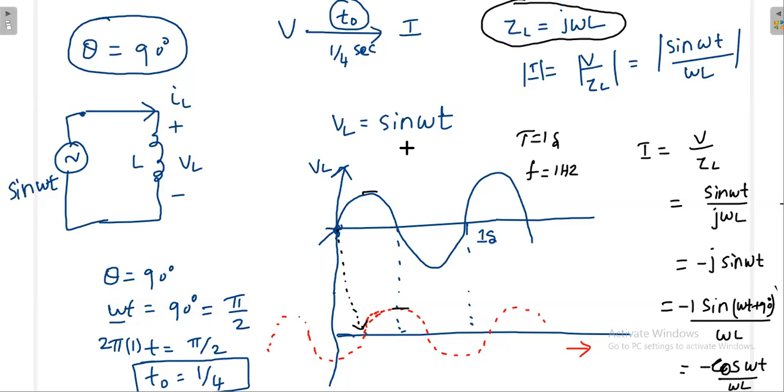How the inductor is providing delay for the current. Even though you are applying the voltage here, the corresponding effect will be there after some time only. If you are applying maximum voltage here, that corresponding effect will be there here only after some delay, after T/4 delay. That is the idea here. Once you understand this, then I will move further. Are you understanding this practical nature and mathematical nature both?